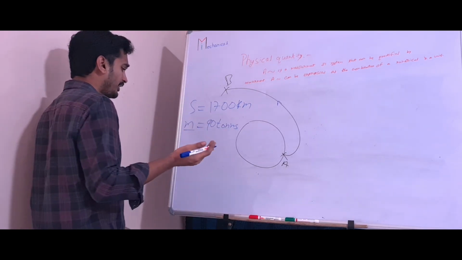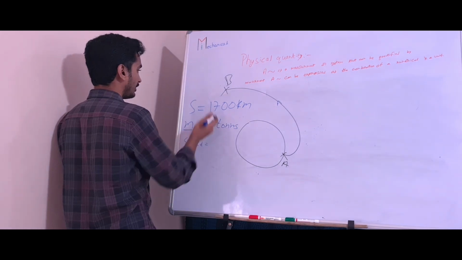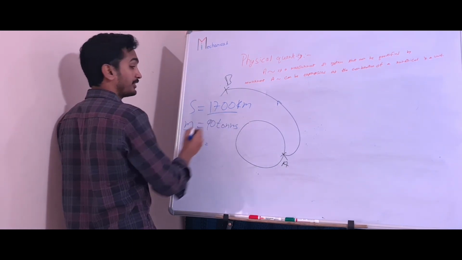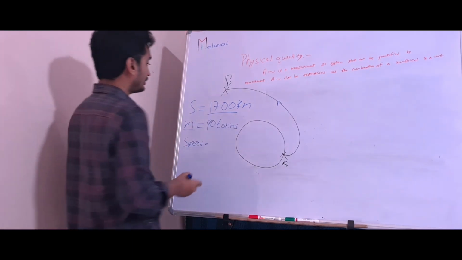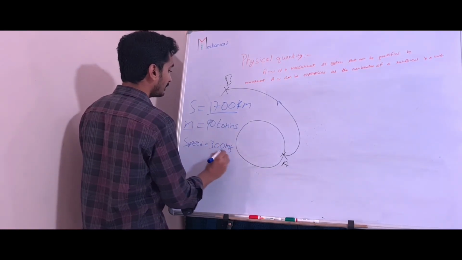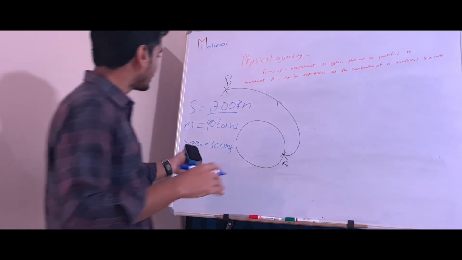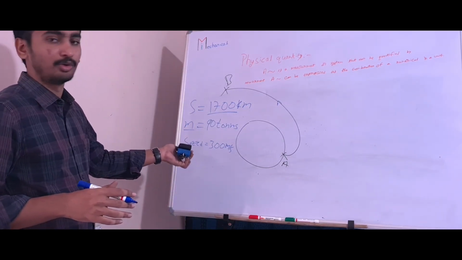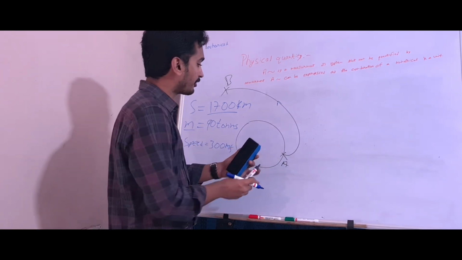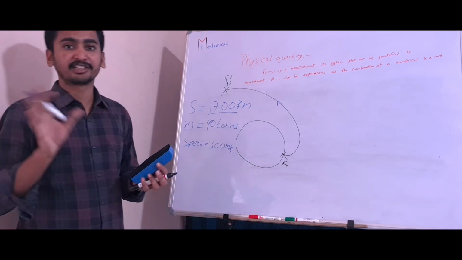Then we need to know how much speed it is maintaining, because it needs to cover 1700 kilometers, right? It needs to maintain some speed, for example, 300 meters per second. Like this, it needs to maintain, right? So for this calculation, do I need any direction? No. But in order to reach from point A to B, I need directions also.